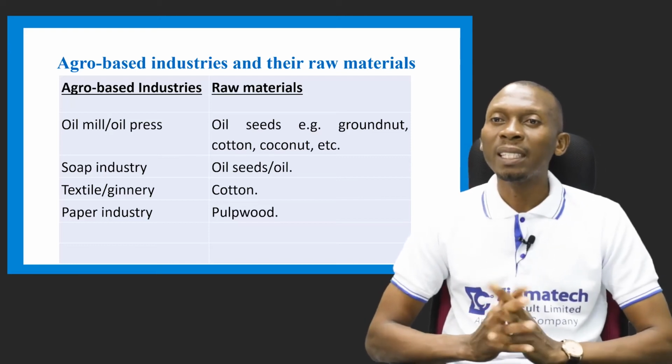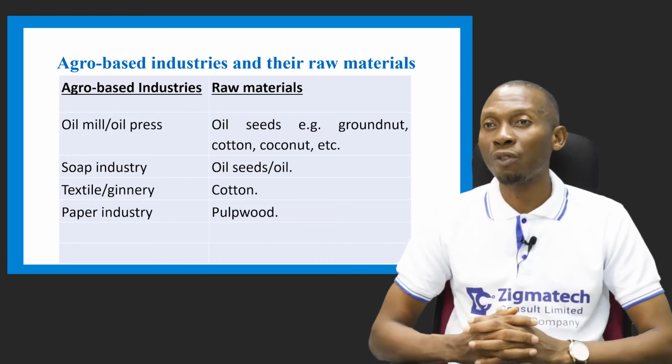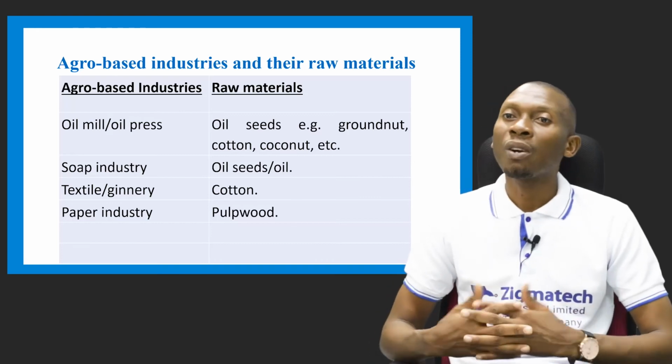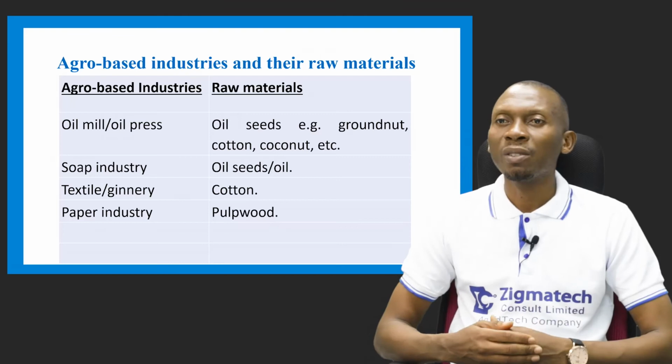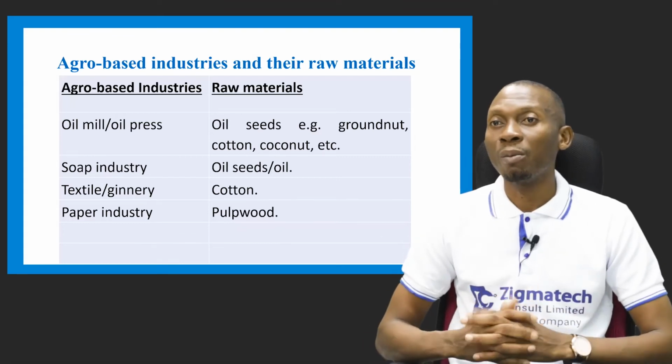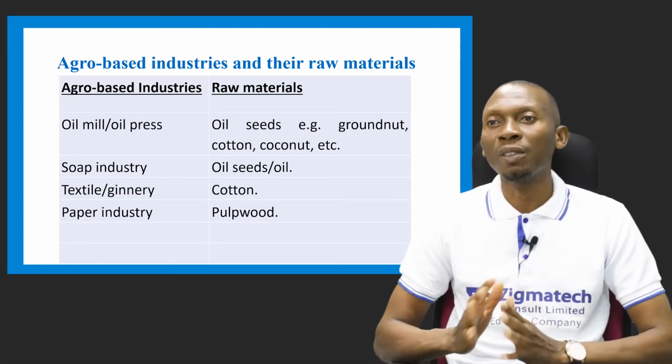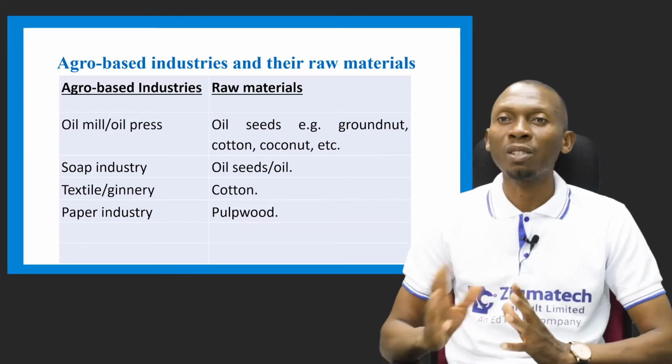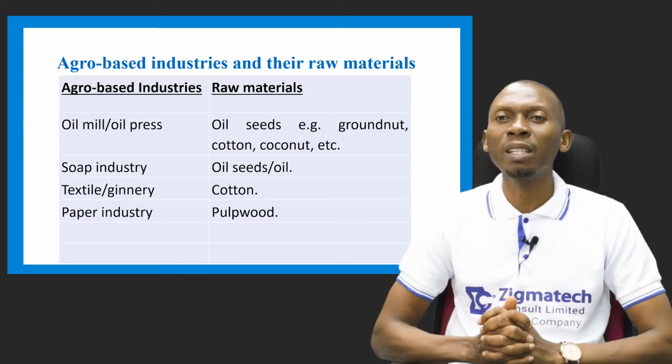We have what is called oil seeds. And what are oil seeds? Examples of crops that are oil seeds are groundnut, cotton, coconut, etc. So the oil mill or oil press industry makes use of the oil seeds, which are the raw materials used. Then we also have the soap industry.